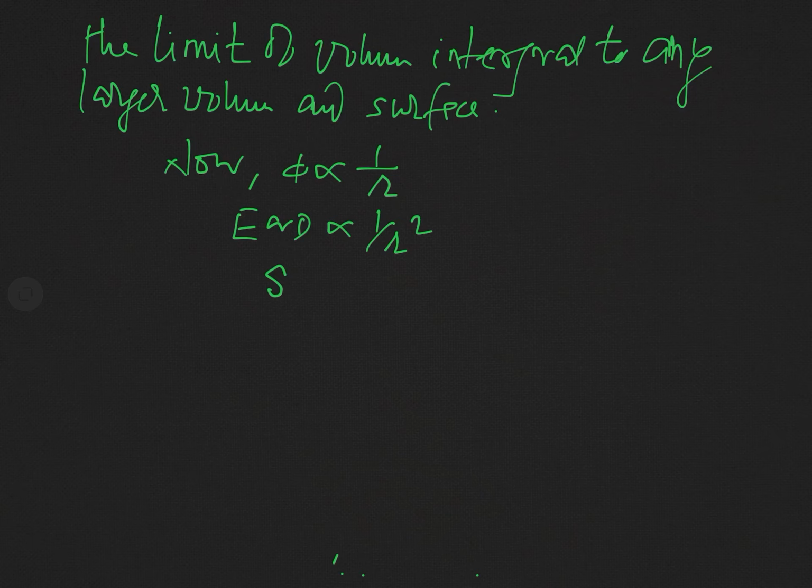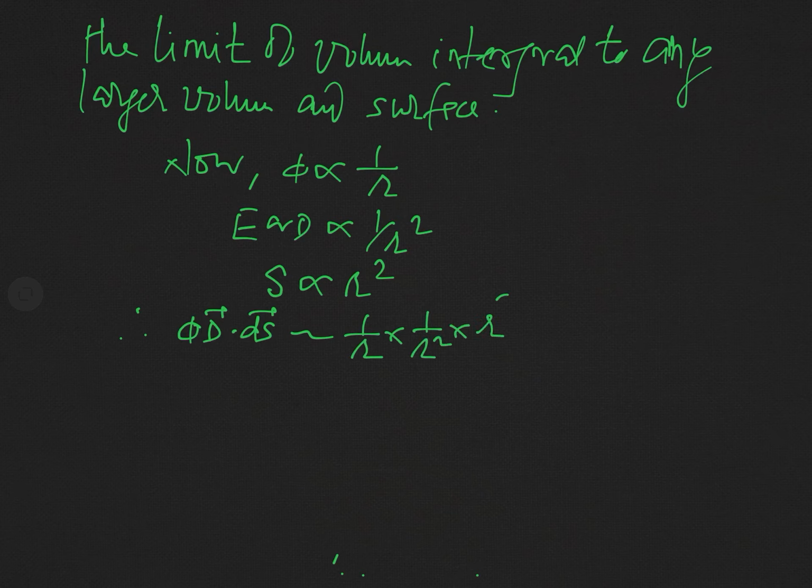The surface area S has a dimension of length square, so it is proportional to R square. Therefore the product phi D dot dS will vary in accordance with 1 over R into 1 over R square into R square. It means it will vary in accordance with 1 over R.